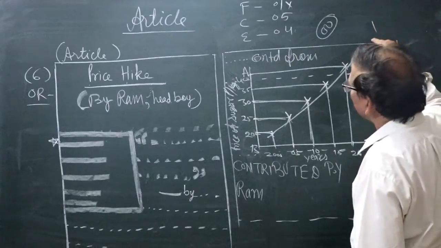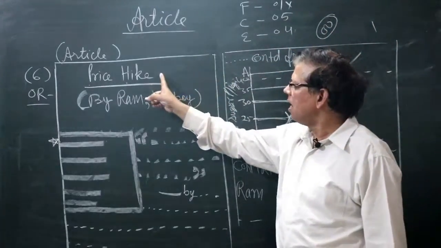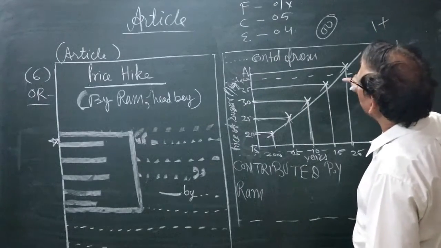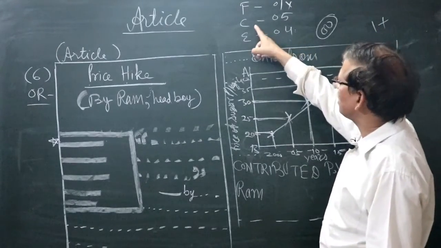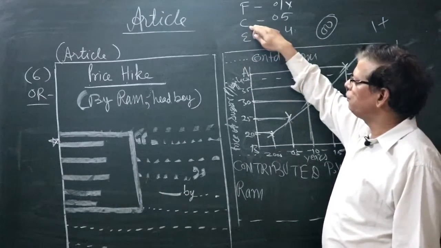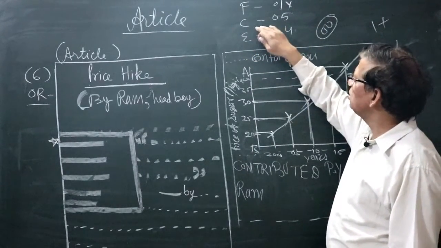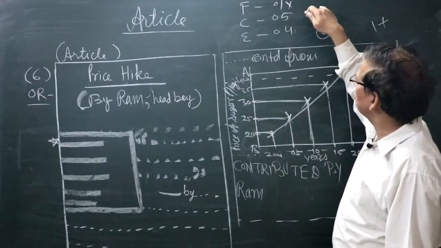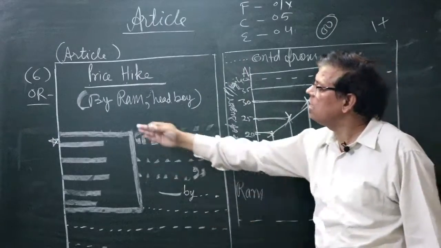One mark for format. Format means writer's name is there, heading is there, and content is there. One mark for expression. Okay. Then content. Content means whatever information is required. Required means meaning of the topic given, causes, effects, remedial measures, your suggestion. Everything is there in the heading. You can see.